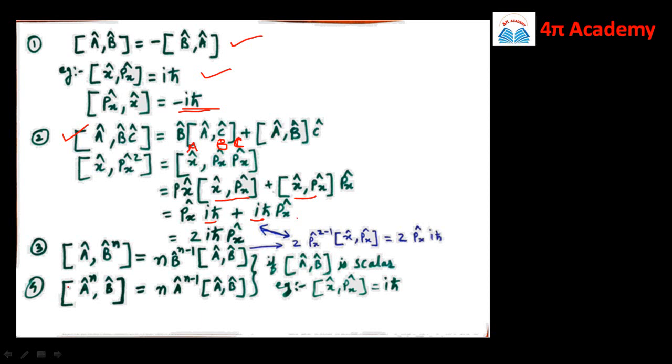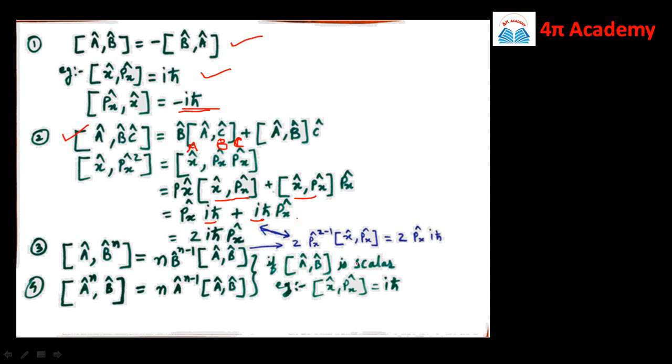Or we have the fourth property, commutator bracket of A cap raised to n comma B cap, this will be equal to n into A cap raised to n minus 1 into commutator bracket of A comma B.